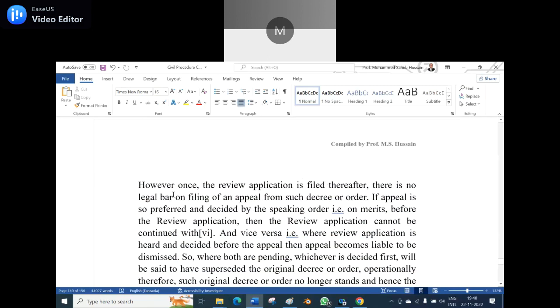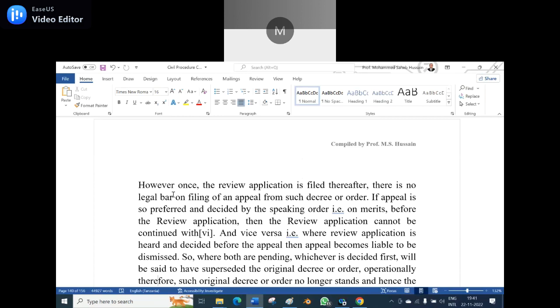A review application is filed to the same court. An appeal is filed to a higher court, from the lower court to the higher court. However, once the review application is filed, thereafter there is no legal bar on filing an appeal for such a decree or order.